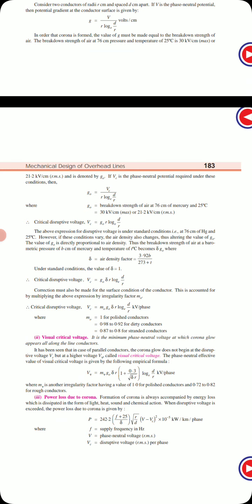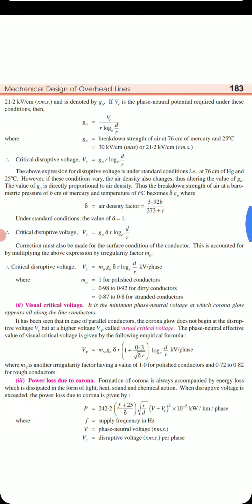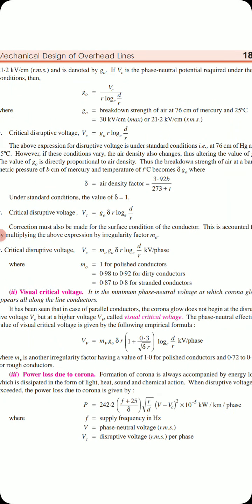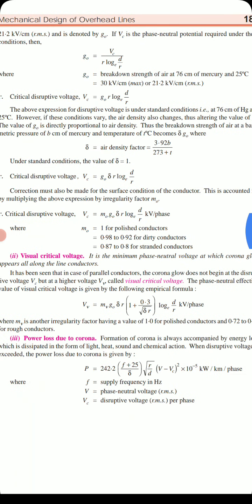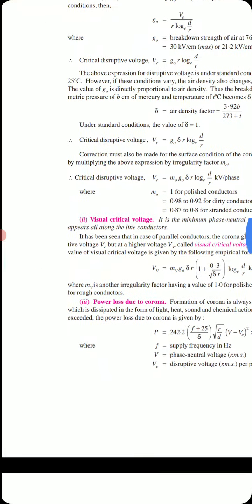The phase neutral effective value of the visual critical voltage is given by the following formula. You can just note it down: Vv is equal to mv g0 delta r into (1 plus 0.3 by square root of delta r), natural logarithm of d by r kV per phase. Here mv is the irregularity factor, having the value of 1 for polished conductor and 0.72 to 0.82 for rough conductor.